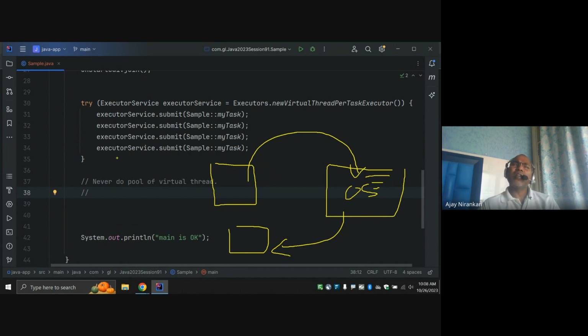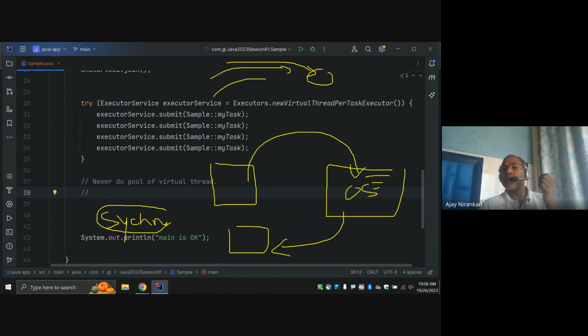You noticed in the last couple of classes, whenever you use the synchronized keyword, it ensures that the code is executed by only one thread at a time. Whenever new threads come, they go and wait. This is the synchronized keyword locking code. So new threads go and wait.